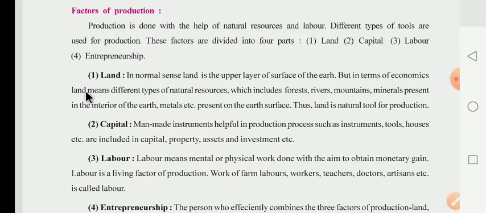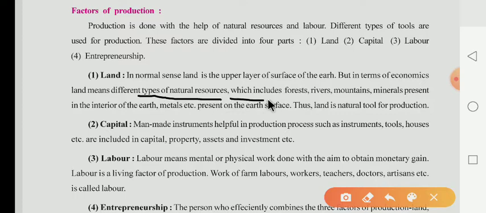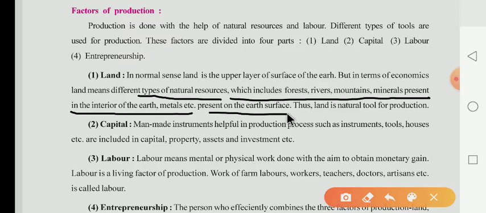But in economic terms, land means the different types of natural resources, which include forests, rivers, mountains, minerals present in the interior of the earth, metals, etc. They are all present on the earth's surface. It means all these things are available on the earth's surface. Thus land is a natural tool for production.